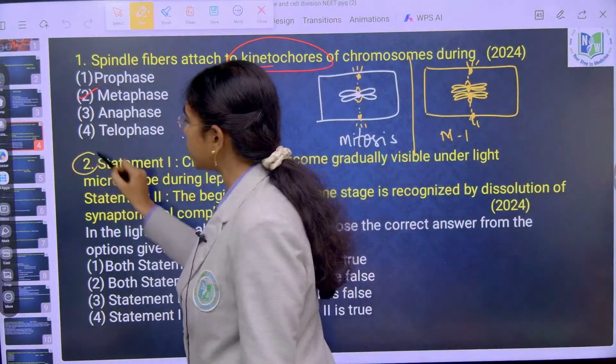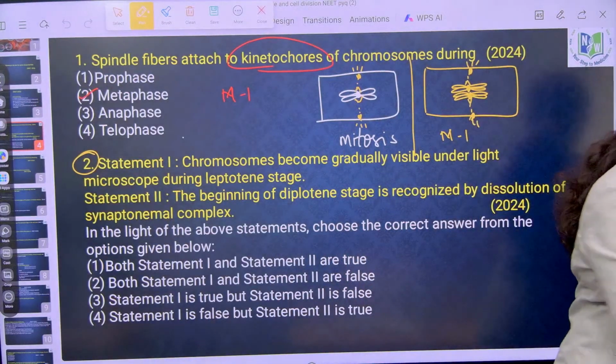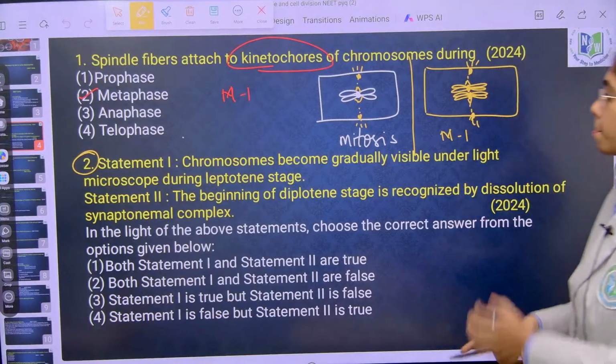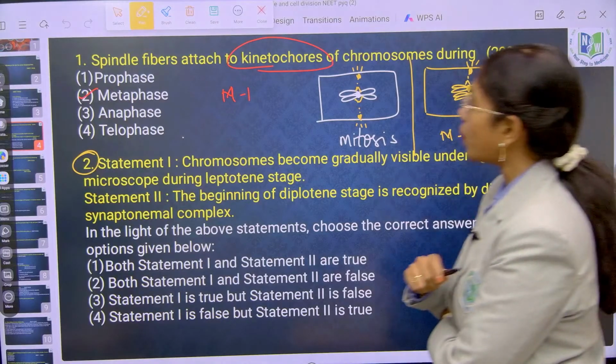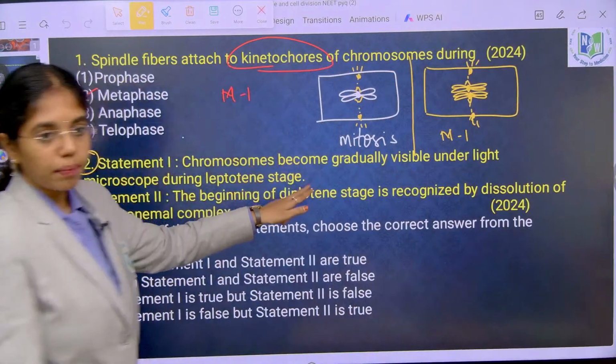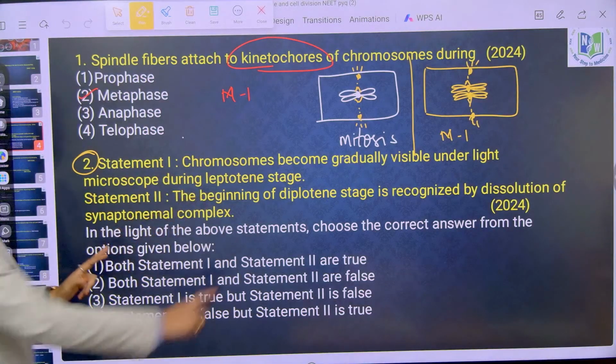Next, this question, this side. Okay, you are saying option 1. Statement 1 is what? Chromosomes become gradually visible under the light microscope during leptotene stage. True.